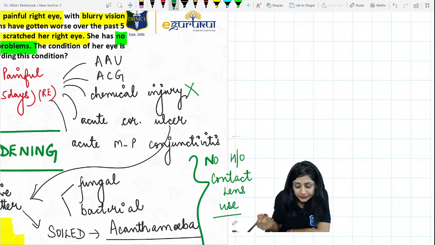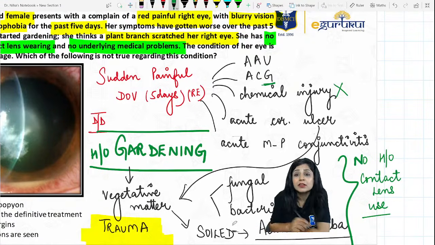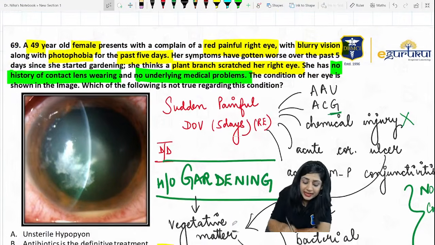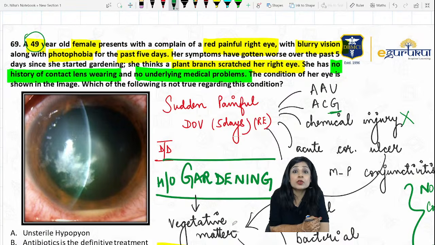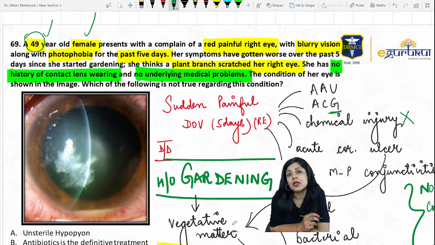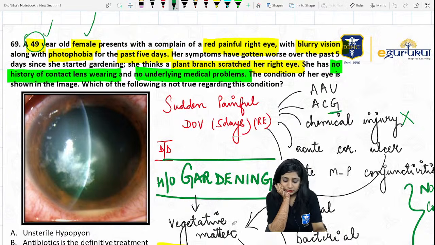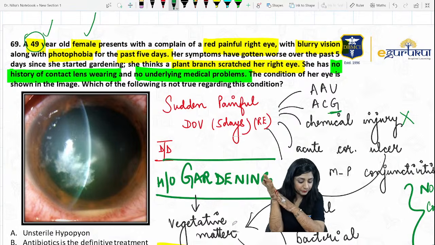Okay? Then they have not given me the risk factors for glaucoma. Why is it not glaucoma? Look at the age of the patient. Still it could be, because it is around 50 years. So a 50 year old female can have acute congestive glaucoma. But do you have any other factor going towards glaucoma? What are the risk factors of acute congestive glaucoma, guys? Lens overwear syndrome. She has no history of contact lens wearing, so no contact lens overwear syndrome.